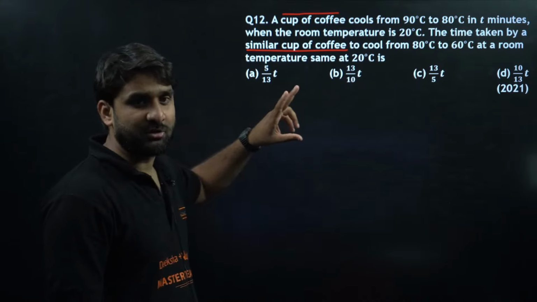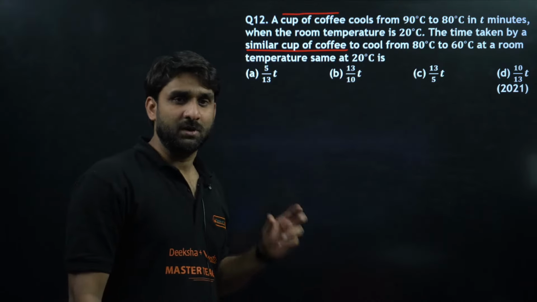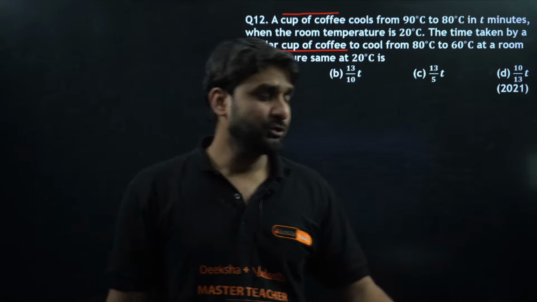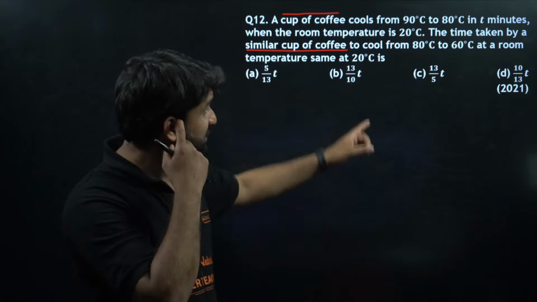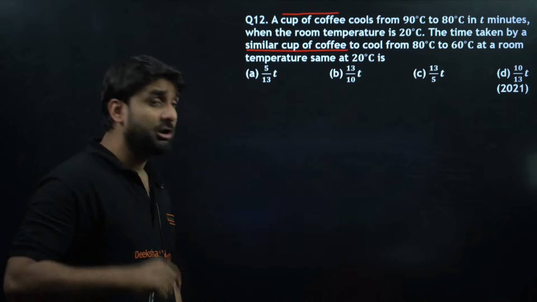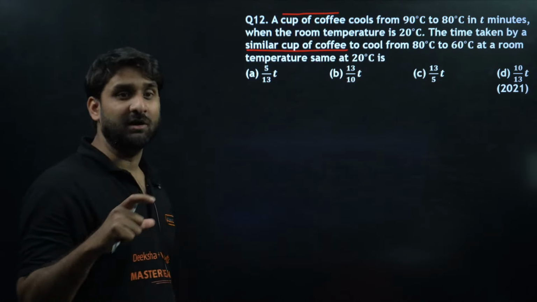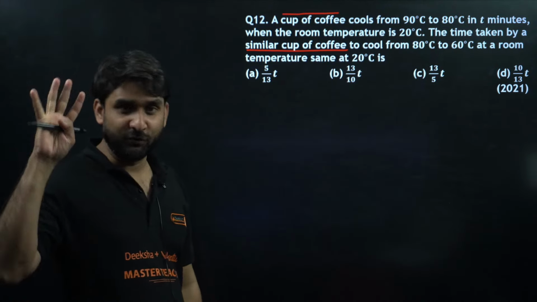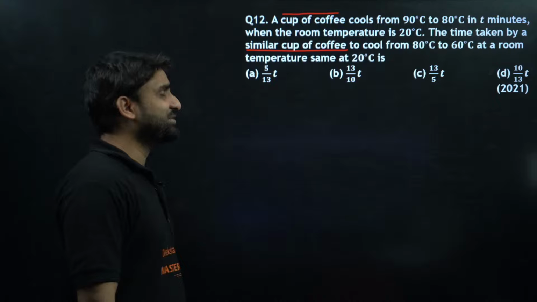So there are two situations, but the material is same. The coffee cup is same. Do you know Newton's law of cooling? We can solve this question by using Newton's law of cooling. There is a formula of Newton's law of cooling. If you know the formula, you guys can solve this question easily.